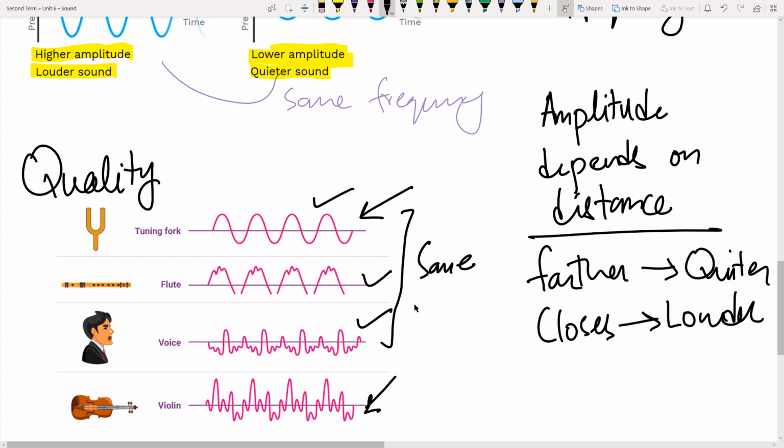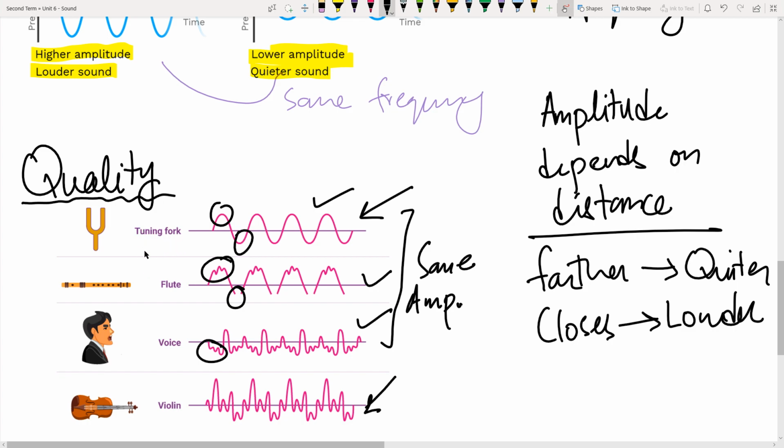So it's the same amplitude. But even if I take the same frequency, you can see that this and this are different. Also, for the voice, you can see the lower part is different. So these sounds will appear to be different from one another. This is what we call the quality of sound.